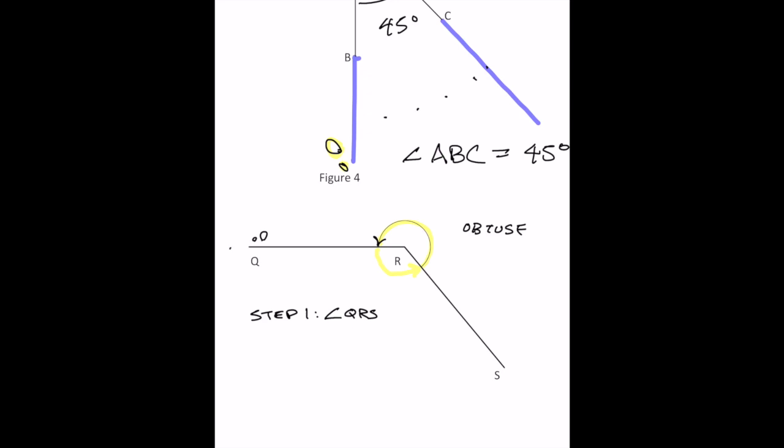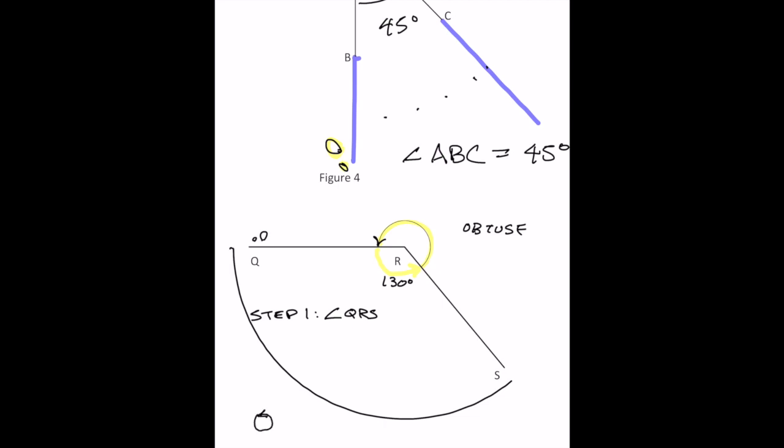I'm following all the way around here, 10, 20, 30, 40, 50, 60, 70, 80, 90, all the way to here, and I end up at 130 degrees. So that's 130 degrees. Now we have to ask ourselves, what's this angle that is going to provide the final degree turn? Well, we know 360 degrees is a full circle.